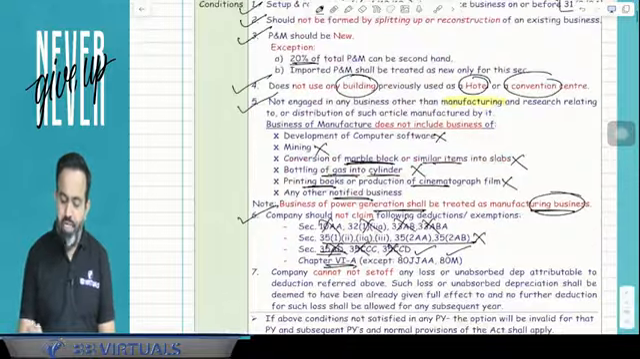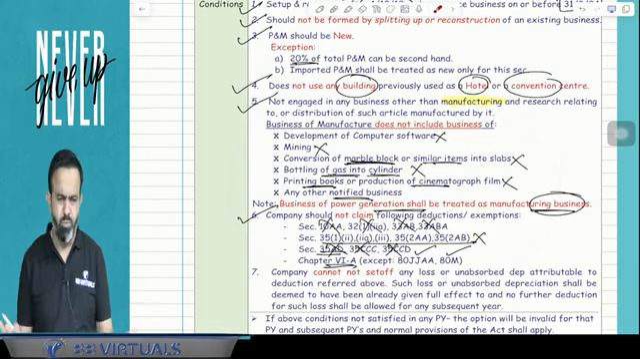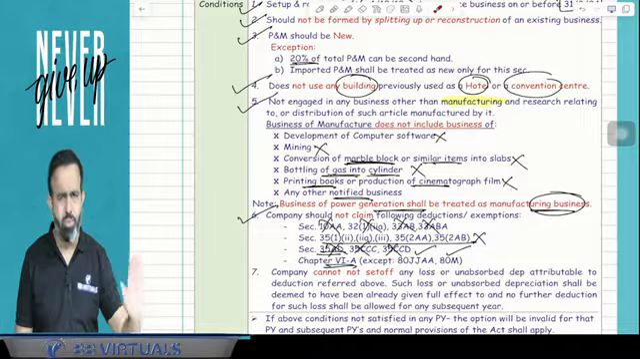One more point, guys, if there are any losses or unabsorbed depreciation due to this section, then obviously it cannot be set off and carried forward. But obviously in practical life, this will not be any situation.